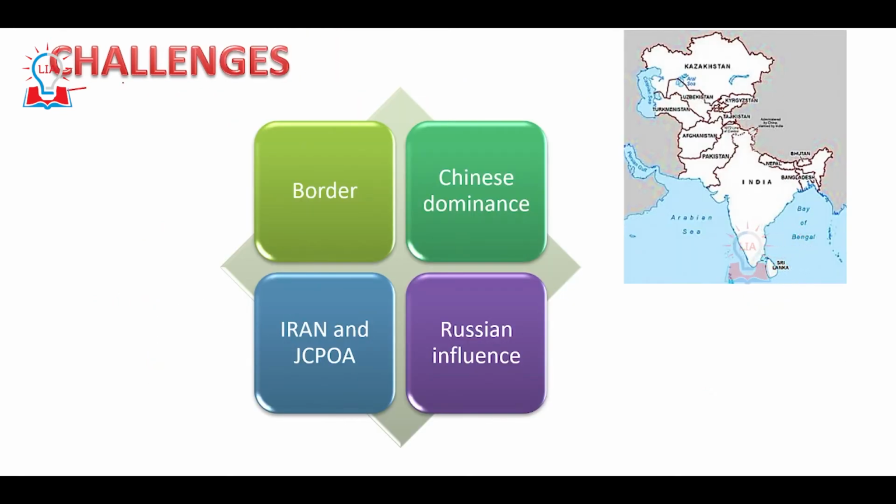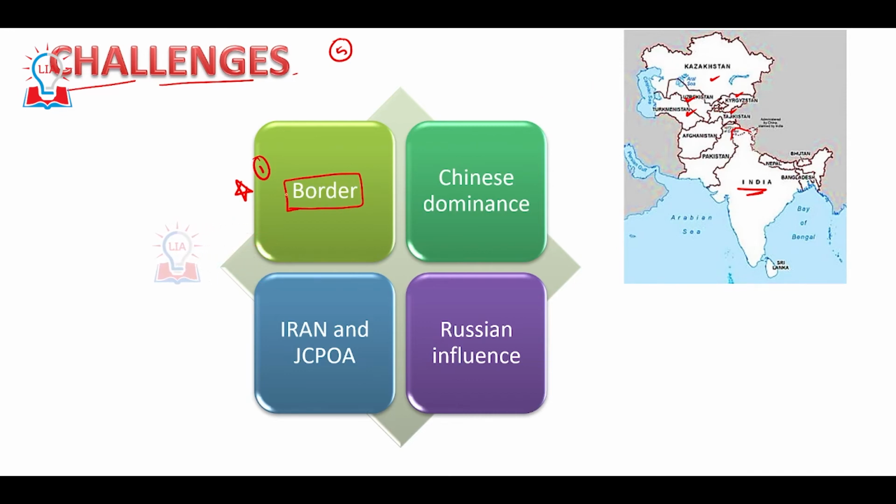So what are the challenges? What are the challenges for India in order to deal with Central Asian republics? First and the most important one is that India does not have a physical border with any of the Central Asian republics. We have discussed 5 Central Asian republics. You can see the map here. Here is India and here are Central Asian republics, and India does not share a border with the Central Asian